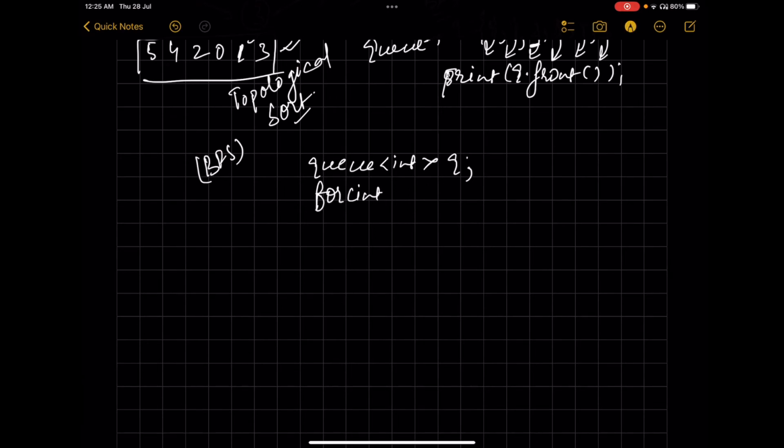So for int i equals 0, i less than n, i plus plus, if the in degree of the node is 0, we'll simply insert it inside the queue.